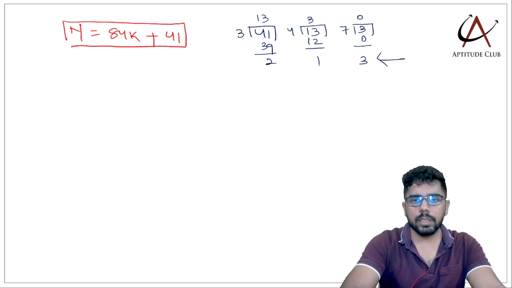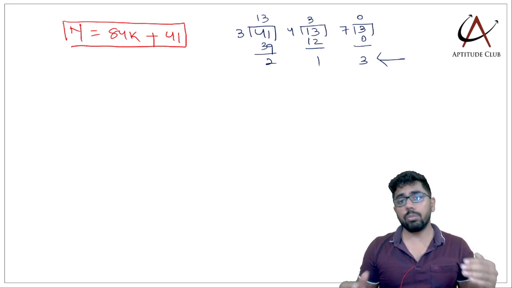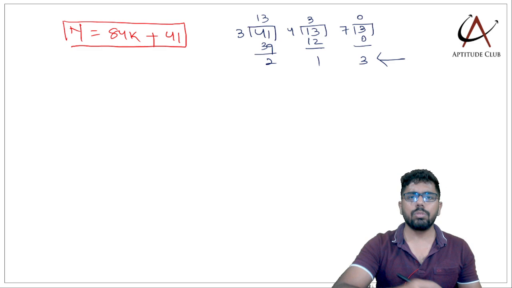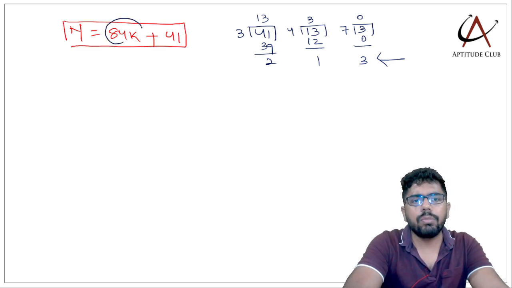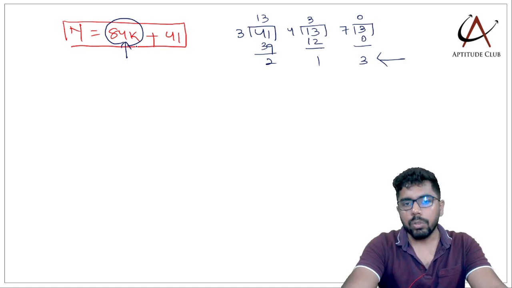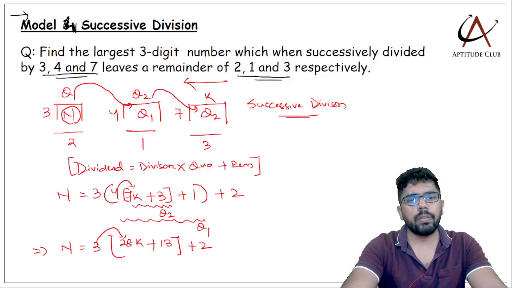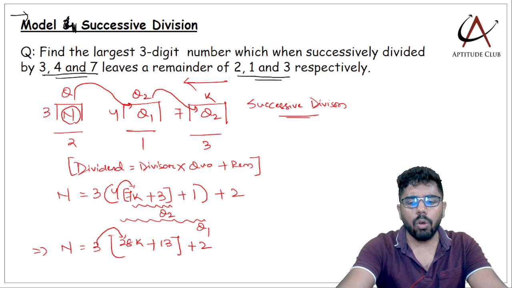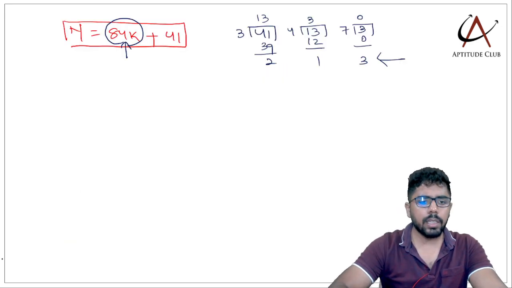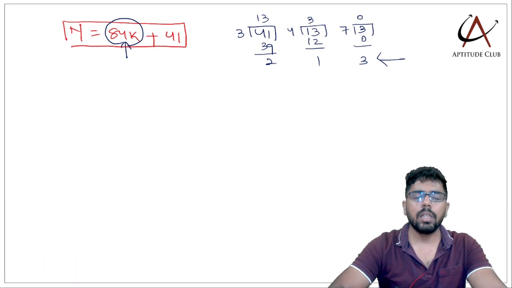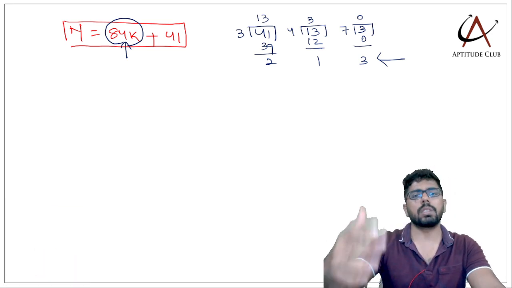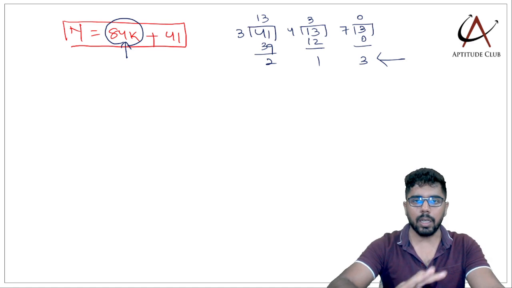Again, look at something interesting. That's the reason I deliberately took the same divisors in all models. So तुम देखो बार बार 84k is always coming. So when you read this question, number when divided by 3, 4 and 7, तो automatically माइंड में इतना तो आ ही गया कि मॉडल है तो 84k तो आएगा, because 3, 4, 7 का LCM है, तो subsequent numbers 84, 84 गैप में हमेशा आ रहे हैं.